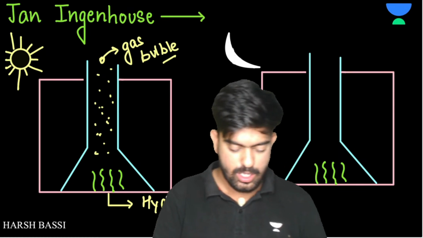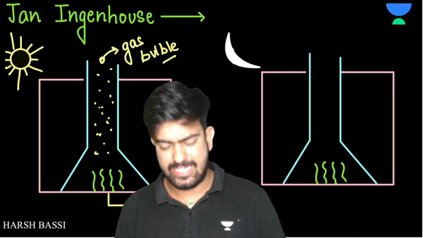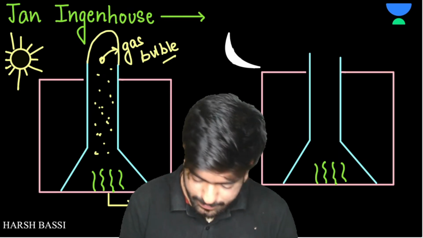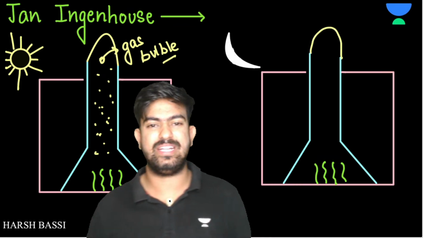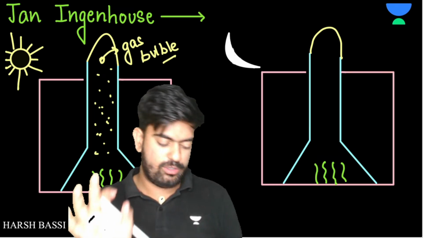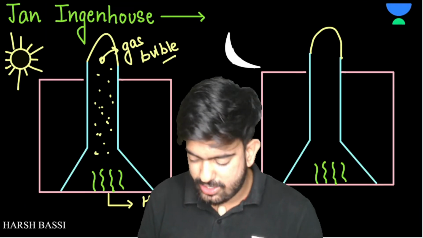Clear? Okay. So at that time, Priestley said that, okay, this thing was closed. So Ingenhousz said that sunlight is necessary for photosynthesis. Ingenhousz said what?